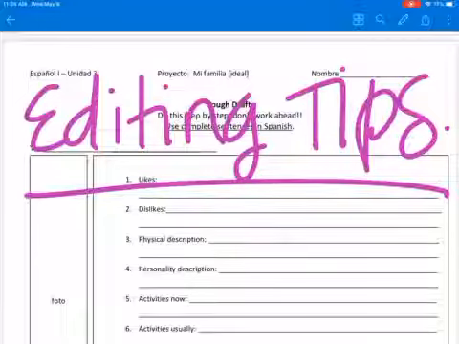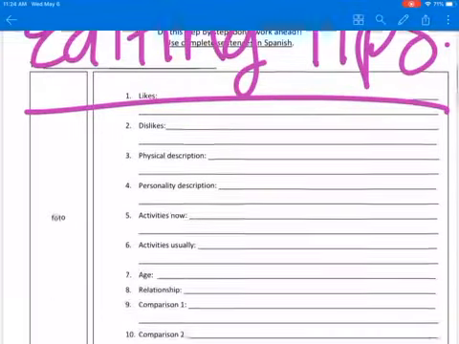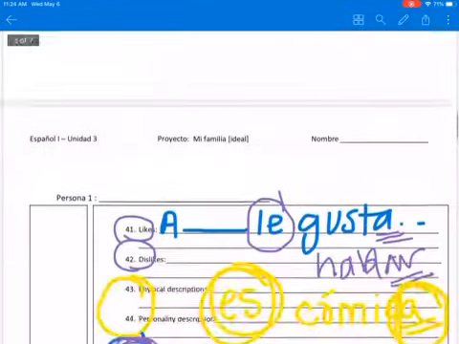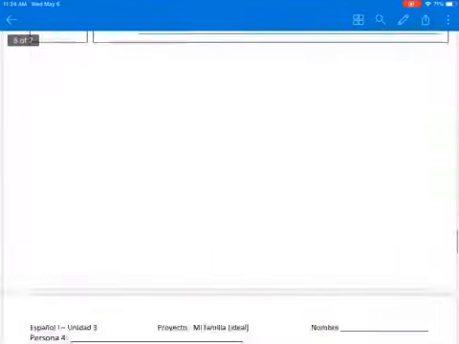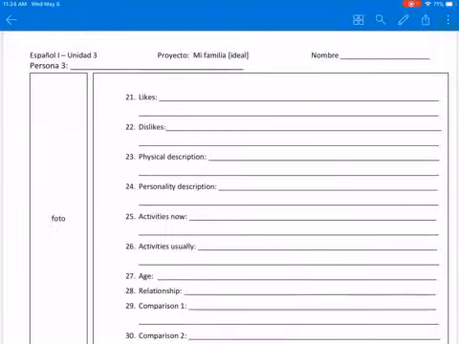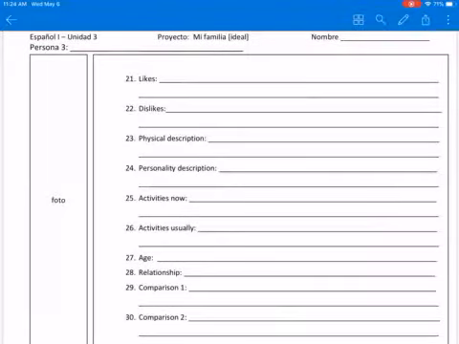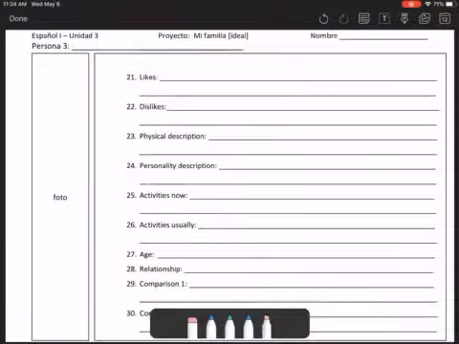Hi guys, in this video I am going to go over a few editing tips for your final project, mostly based off common errors that I've seen in your rough drafts that you've turned in. So I'm going to just use person 3 as an example, but obviously this is going to be true for all of the people except for yo. It's probably going to be a little different grammatically.